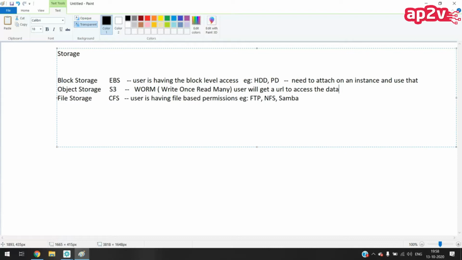See, for example, you are uploading a photo into Facebook. Once the photo is uploaded, can you edit it? No, it is saved there. If you want to edit the photo, you have to download it, edit it, and then re-upload. Whenever we re-upload, it is considered new data, not the previous data, right?